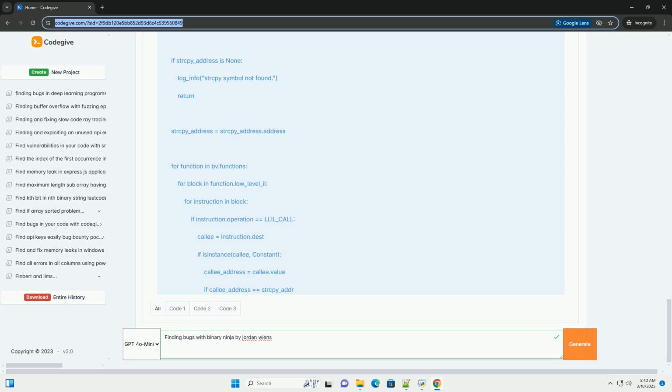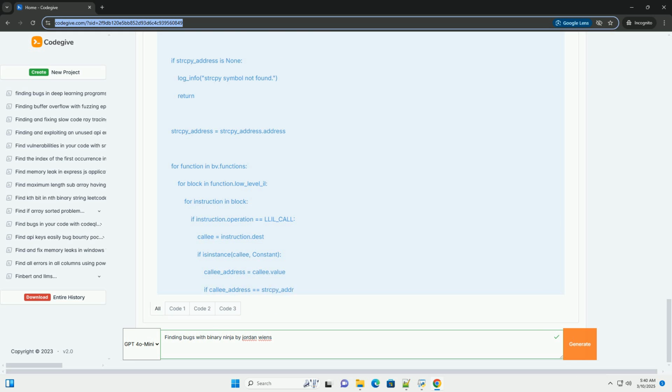Main execution block: it gets the binary view of the file using BinaryView.get_view_of_file(argv[1]). It assumes the first command line argument, argv[1], is the path to the binary file. It then calls the find_strcpy_calls function to perform the analysis.